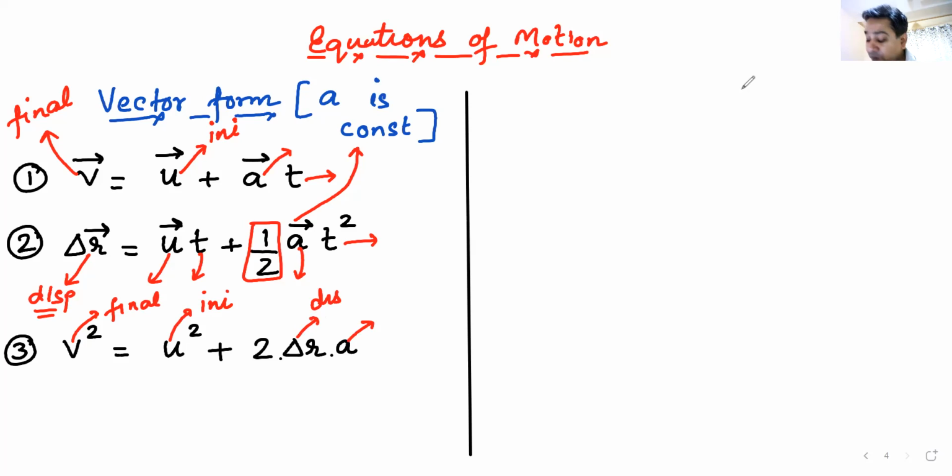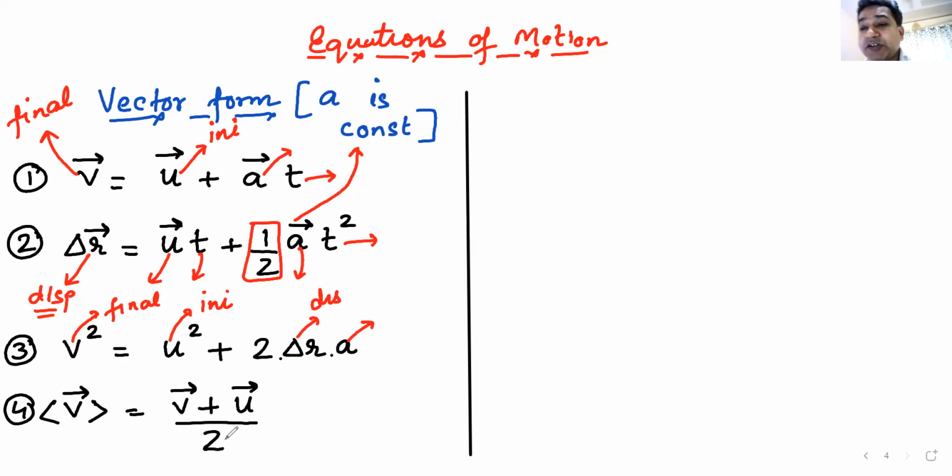Okay, now there is a fourth equation which you might not be very aware of. I'll just write this fourth equation in vector form. Now this might be a very interesting equation which we'll be using at various places. Now I'm going to unmute someone who is going to tell me what this equation means, and who should I unmute now.